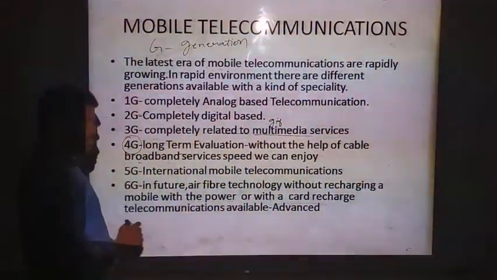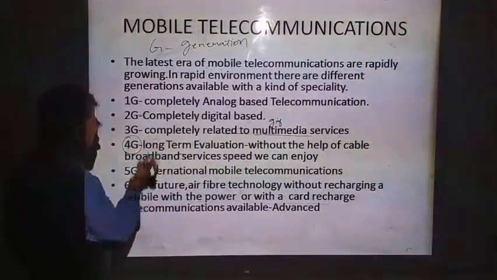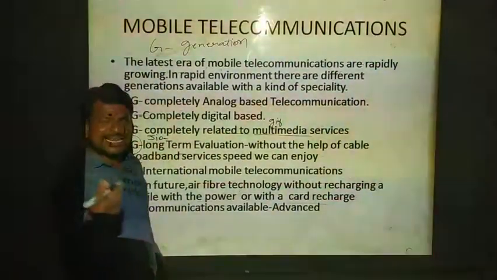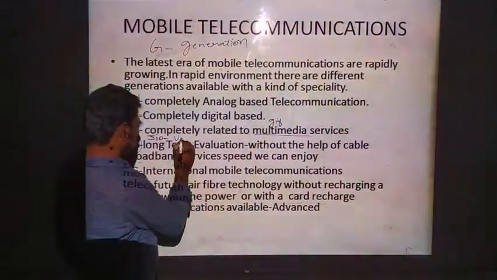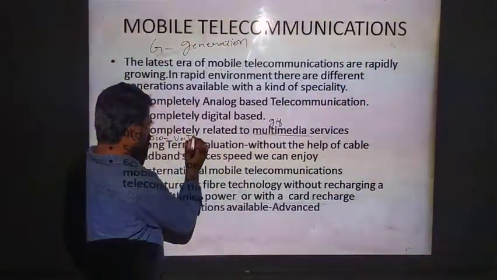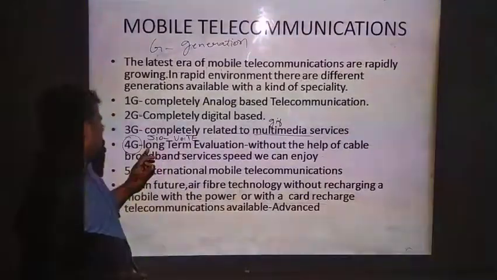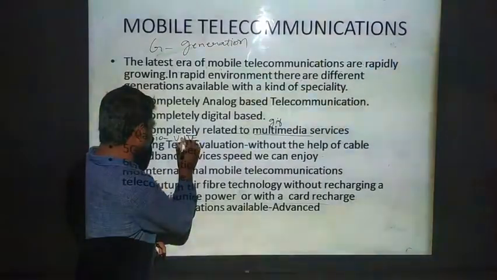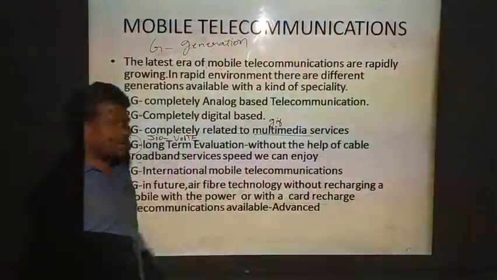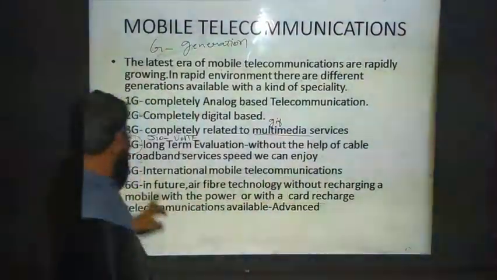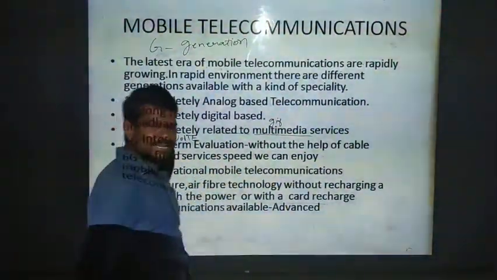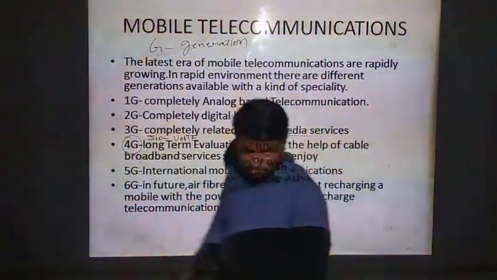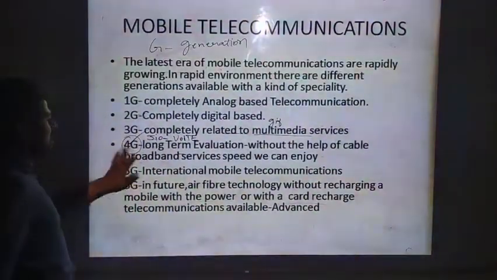In our mobiles, we are mostly using Jio, right? You can see on your screen VoLTE. You will observe this VoLTE on your mobile phone. It means long-term evolution. Without the help of cable, we can enjoy broadband services speed. We are using internet without the help of a cable, right? That is nothing but 4G. Presently we are using 4G now.